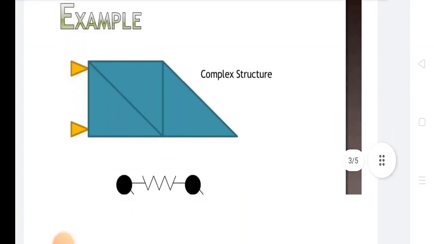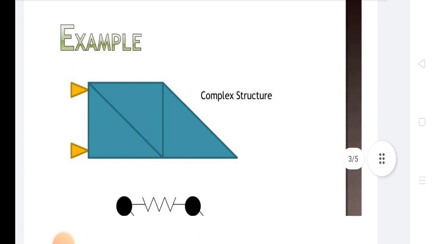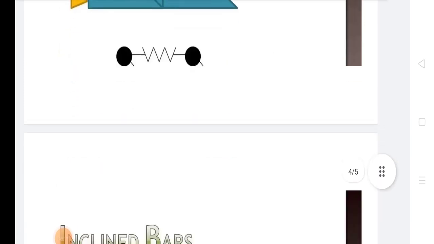This is an example of a complex structure. This is very important for understanding what a complex structure is. Complex structure is very important in APM. So this is a complex structure.